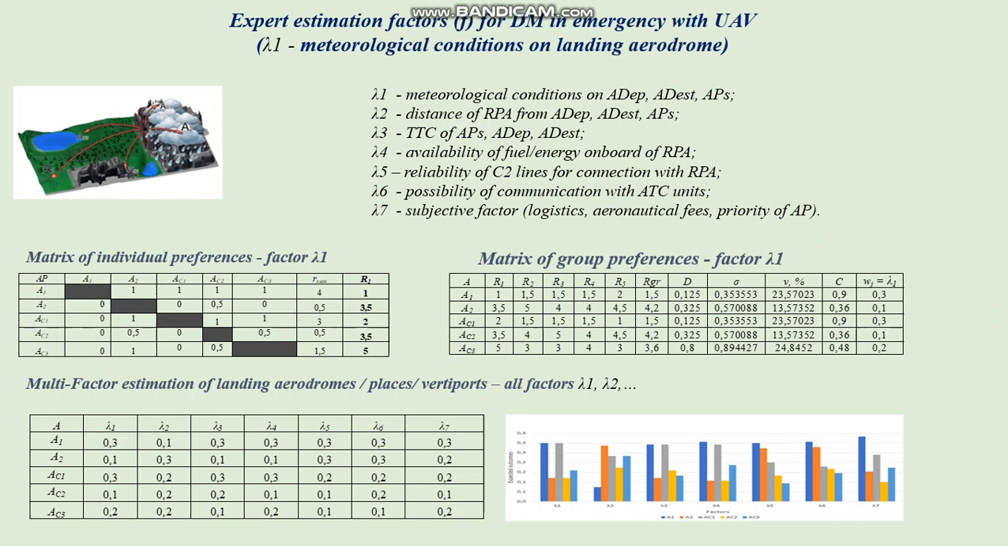There are results of expert estimation of finding an optimal landing aerodrome place or vertiport for approach in an emergency using different criteria like meteorological conditions, distance of RPA to the airport of departure and airport of destination, tactical and technical characteristics, availability of fuel energy on board of RPA, reliability of C2 lines for connection with RPA, possibility of communication with ATC units, subjective factor, logistics, aeronautical fees, and priority of AP. In the tables you can see results of expert estimation.